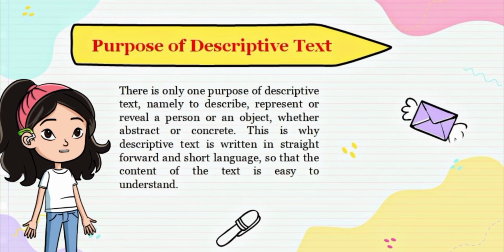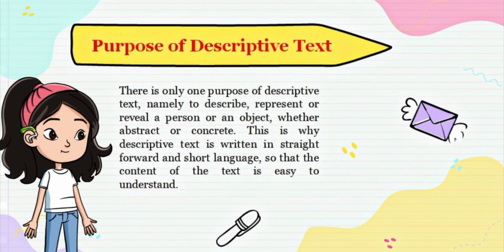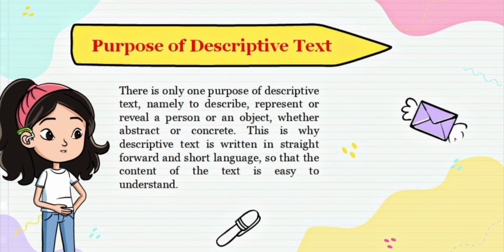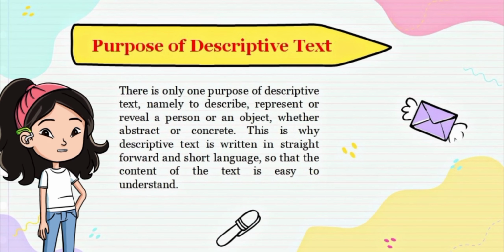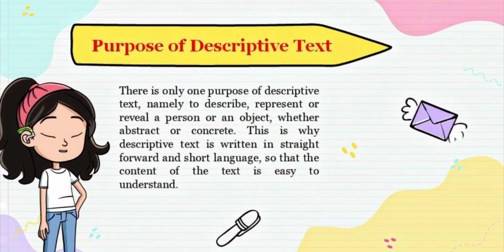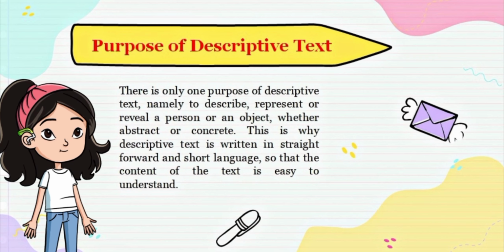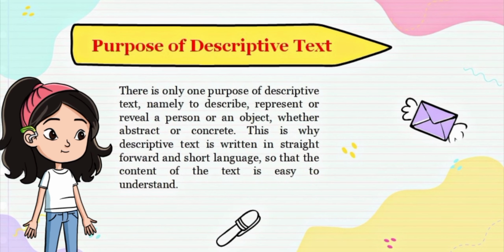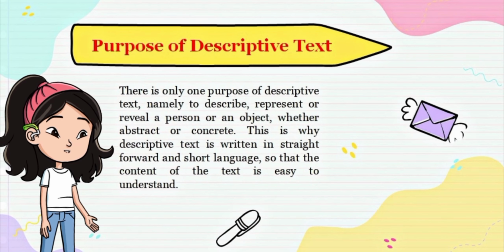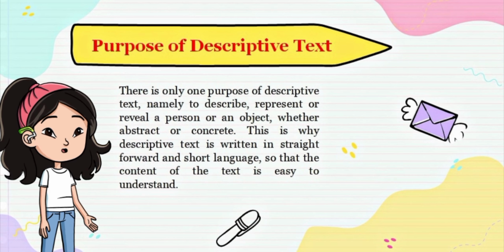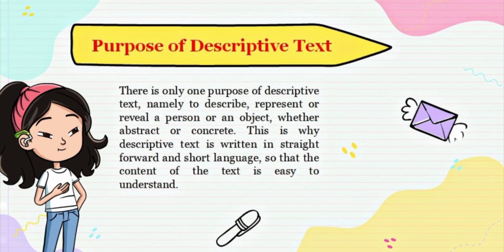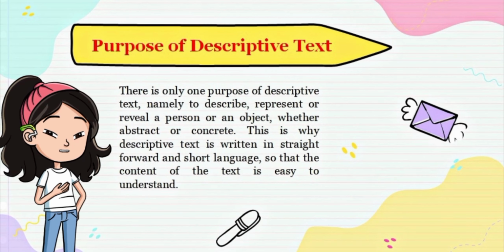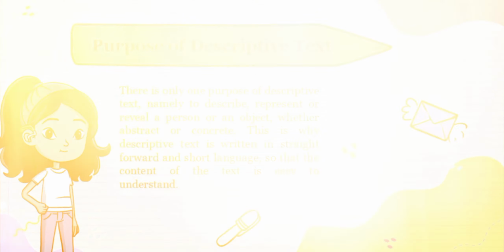Next is purpose of descriptive text. There is only one purpose of descriptive text, namely to describe, represent, or reveal a person or an object, whether abstract or concrete. This is why descriptive text is written in straightforward and short language, so that the context of the text is easy to understand.